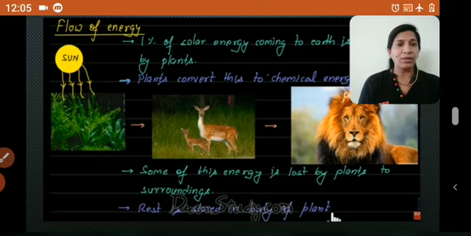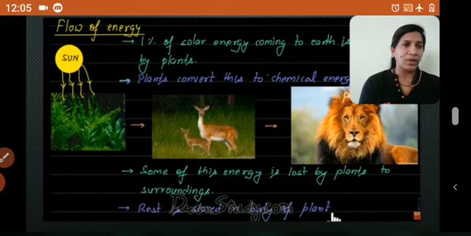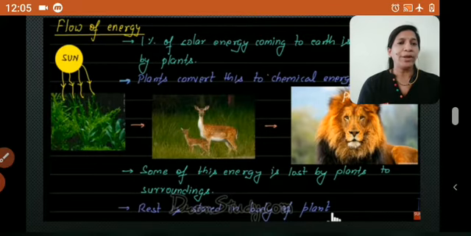First point is 1% of solar energy is taken by plants. That energy is converted into chemical energy in the process of photosynthesis. Very fine. The third point is some of this energy is lost by plants to the surroundings.